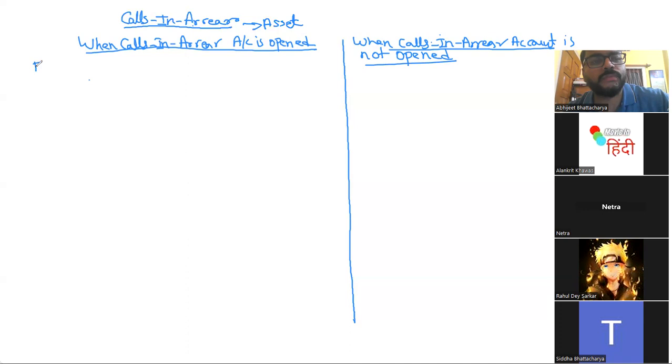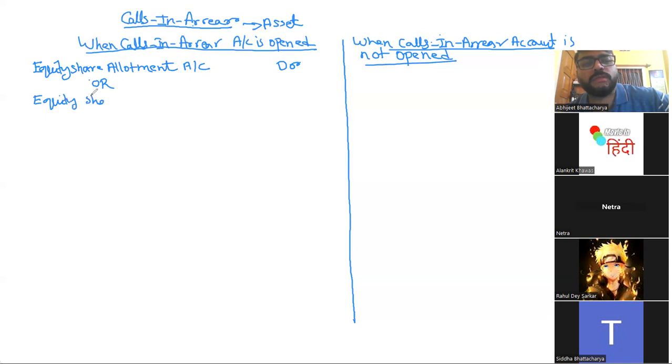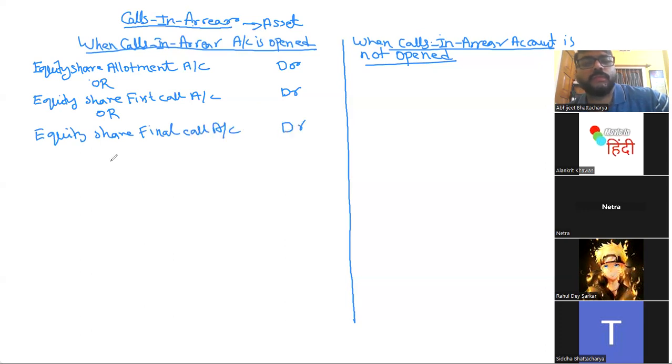Let's say equity share allotment account debit, or equity share first call account debit, or equity share final call account debit, to equity share capital account. This is the first entry.